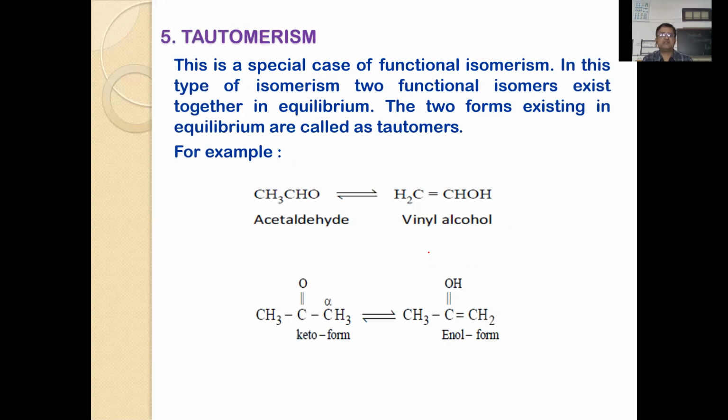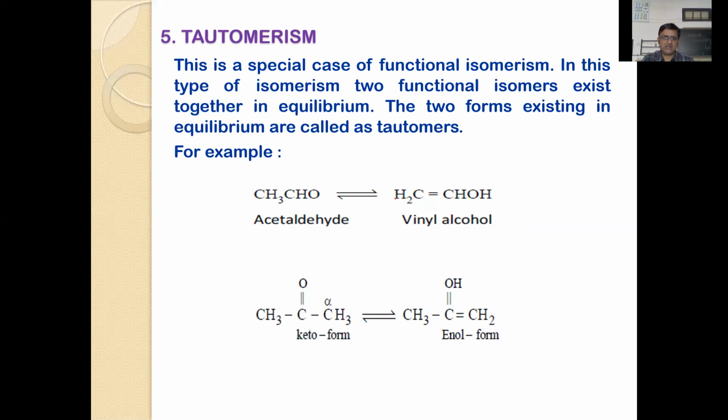The last but one is tautomerism. This is a special case of functional isomerism. That means functionally they change within themselves. This type of isomerism is represented by two functional isomeric forms existing in dynamic equilibrium. For example, take vinyl alcohol.